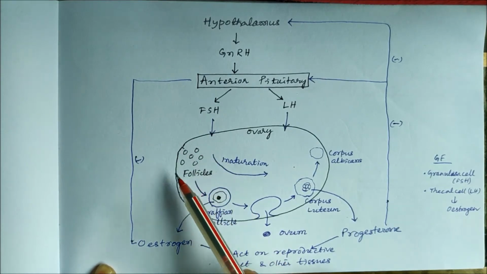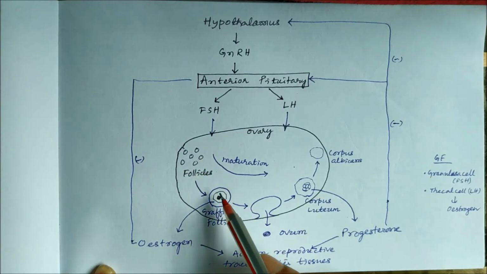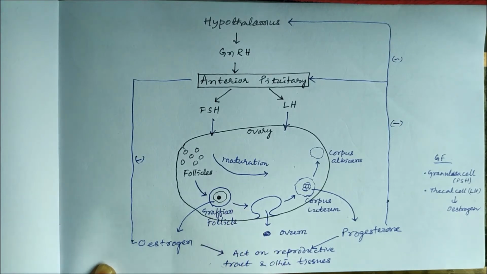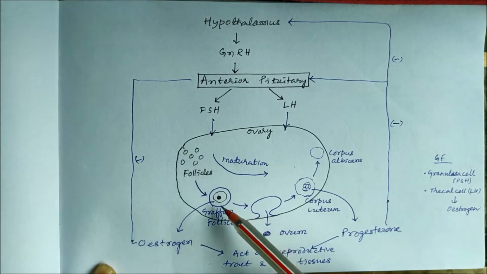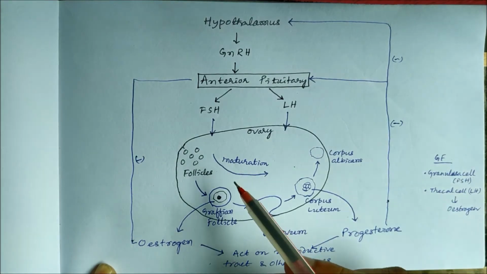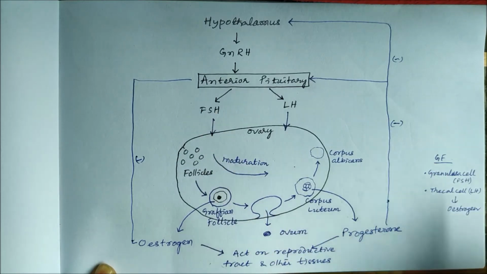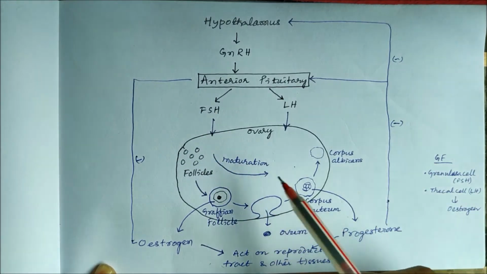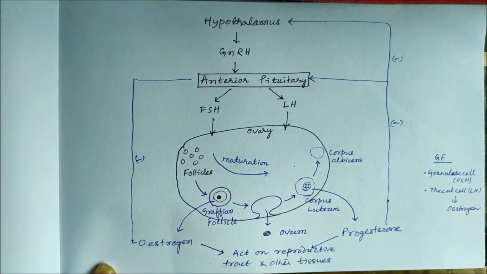This Graafian follicle has two types of cells, granulosa cell and thecal cell, and both these cells secrete estrogen. The granulosa cell is activated by follicle stimulating hormone, whereas the thecal cell is activated by luteinizing hormone. So follicle stimulating hormone acts on the granulosa cells of the Graafian follicle to secrete estrogen.